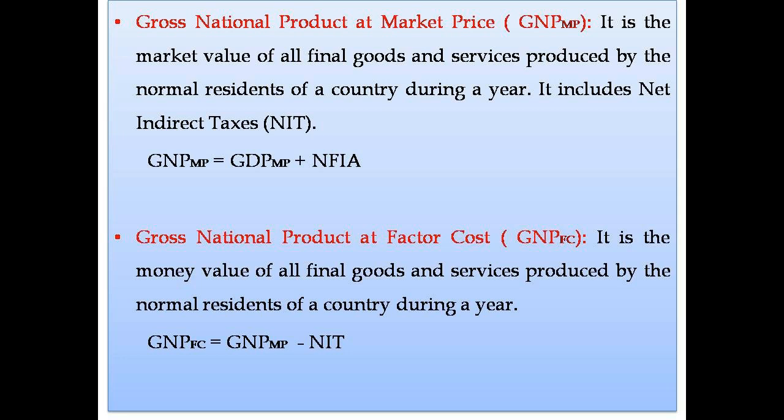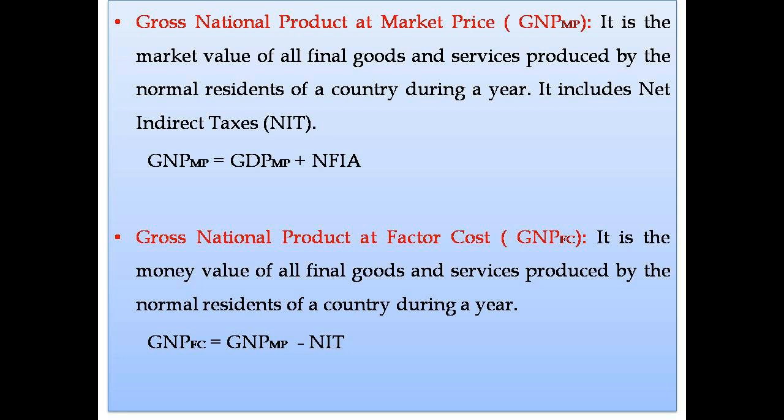And the final one is net national product at factor cost. It is the money value of all final goods and services produced by the normal residents of a country during a year after deducting the value of depreciation.